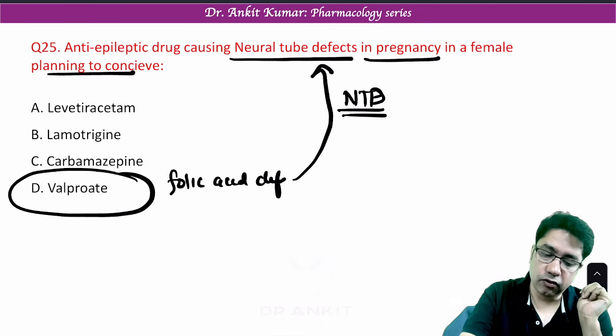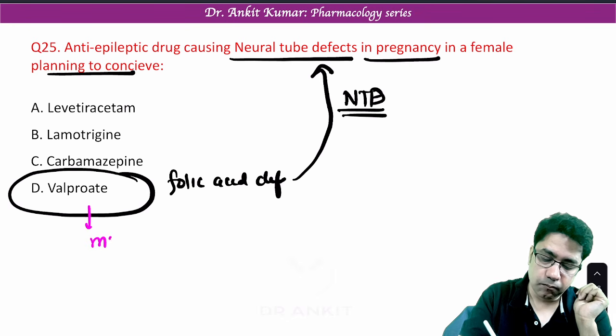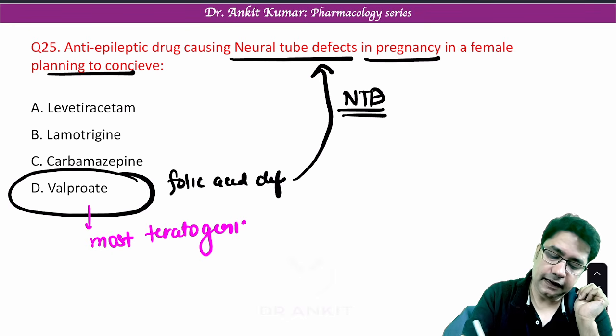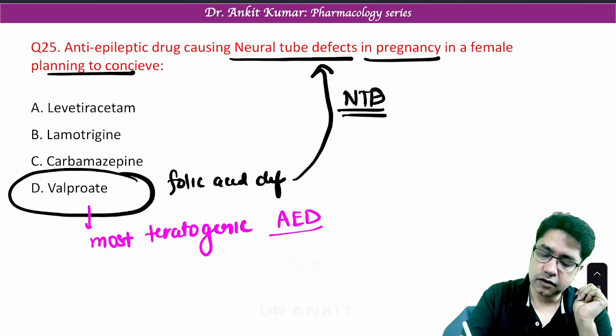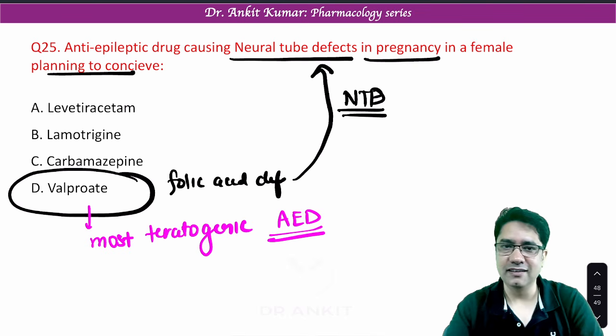Overall, valproate is the most teratogenic anti-epileptic drug. It should never be started in pregnancy.